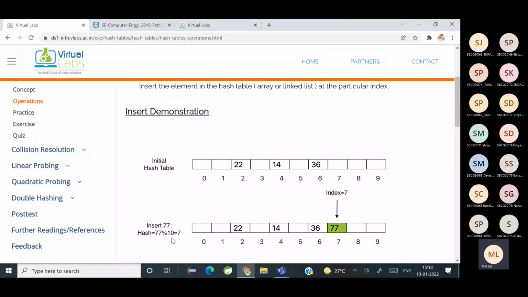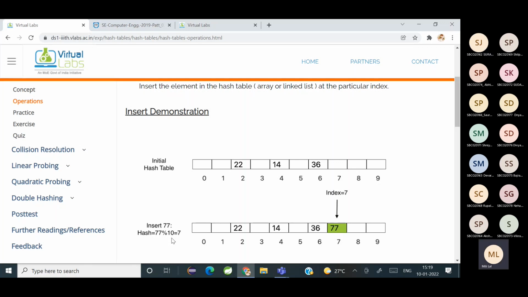Now, if I want to delete an element, suppose 22, I want to check whether 22 is available, and if yes, I'm going to delete it. So 22 modulo 10 is 2. So is 22 at index 2?